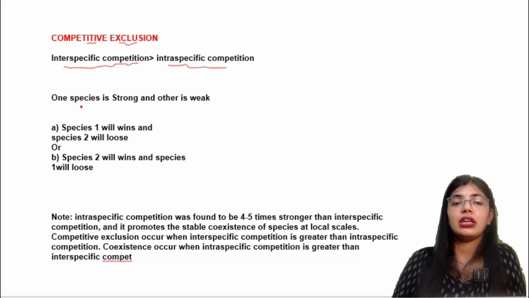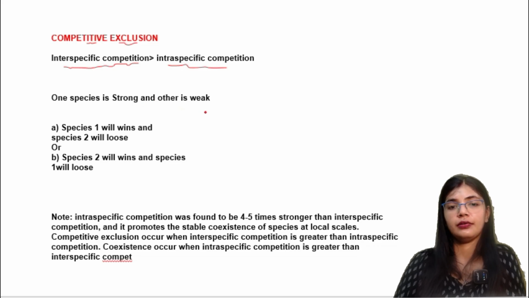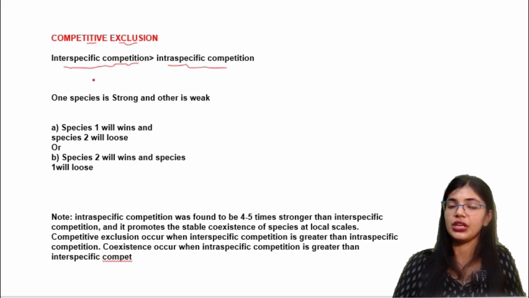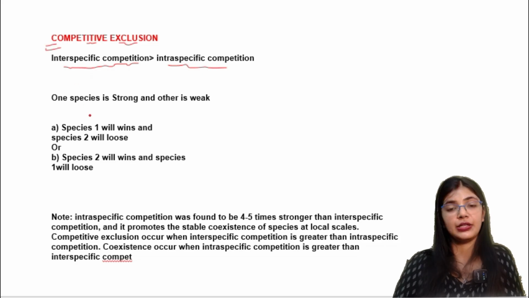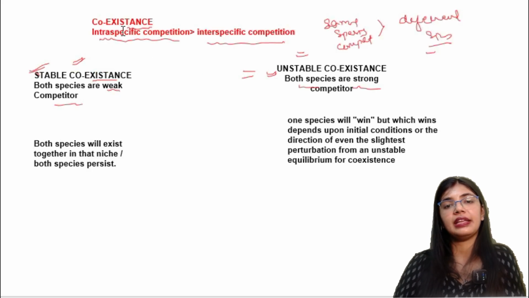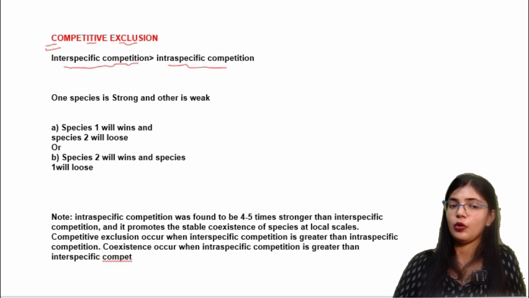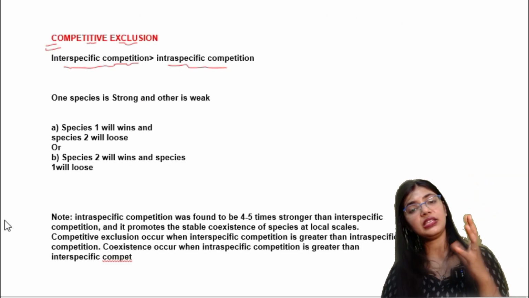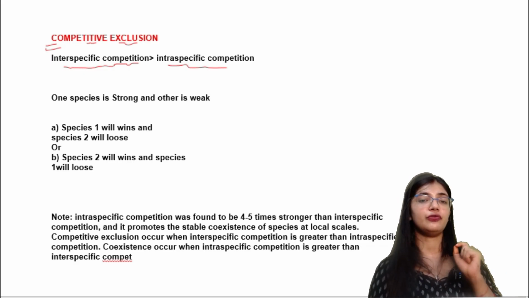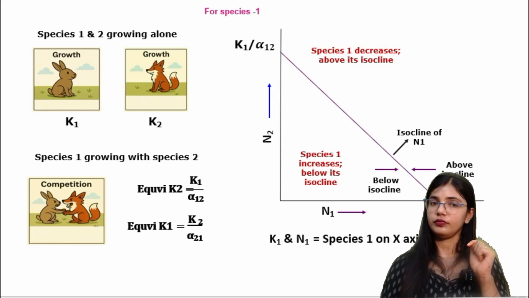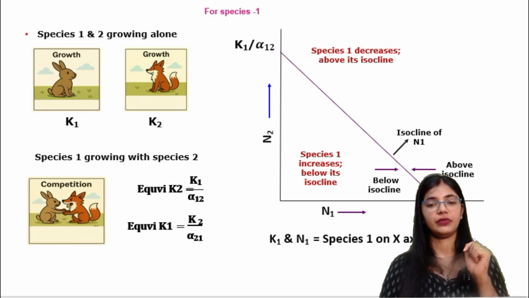Okay, so in this case one species is strong and the other is weak. Species 1 wins and species 2 will lose, or species 2 wins and species 1 will lose, in case of competitive exclusion. But in case of coexistence, they will try to coexist. Now these were the theory portions which we have already discussed. Now let us come to the graphical type of things.